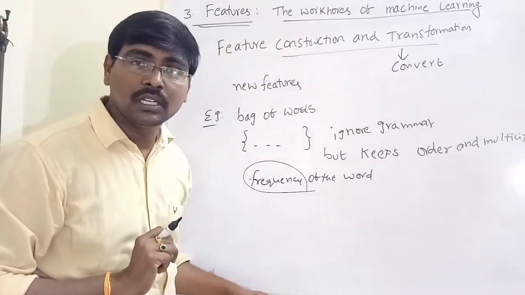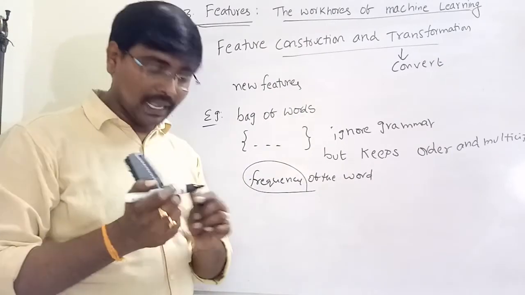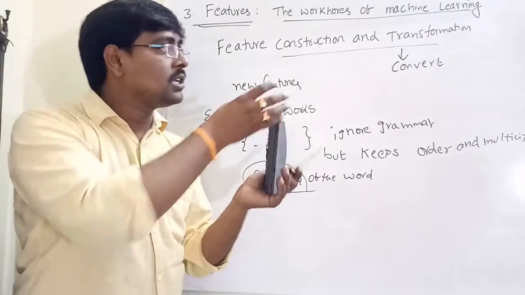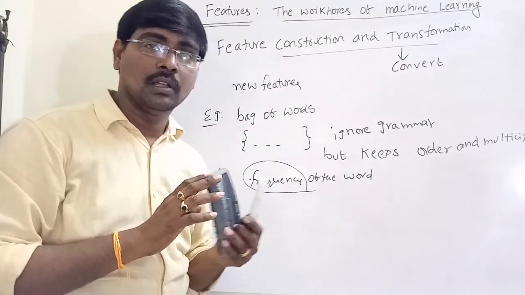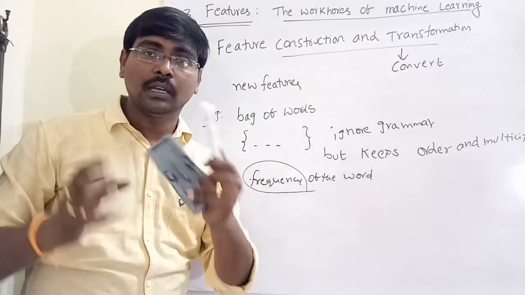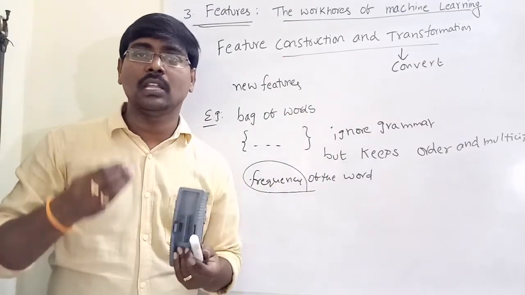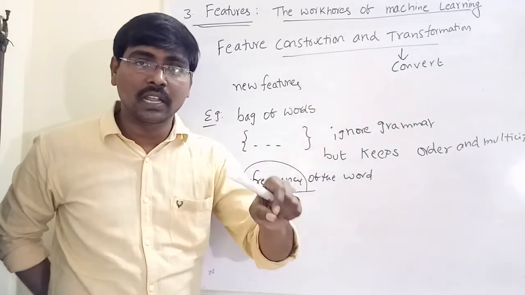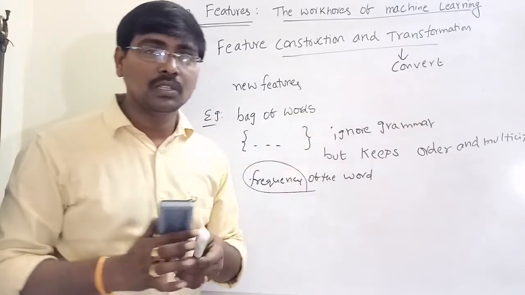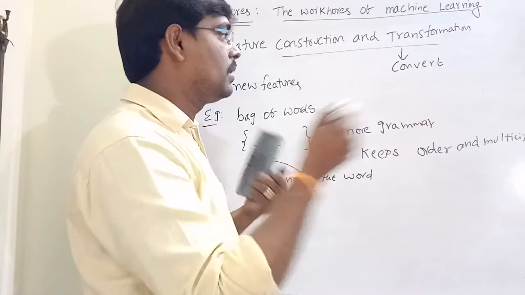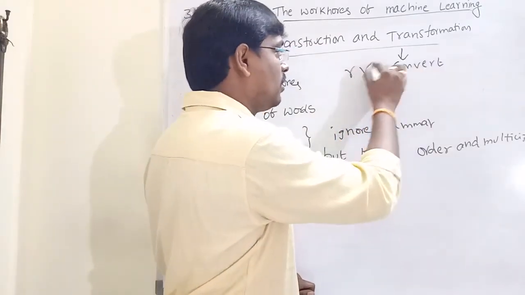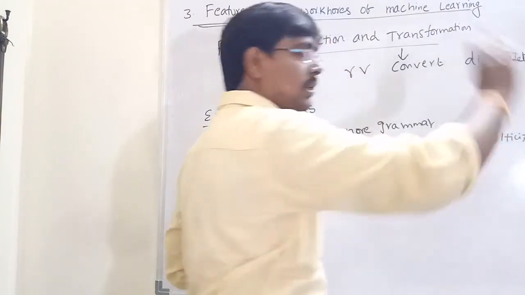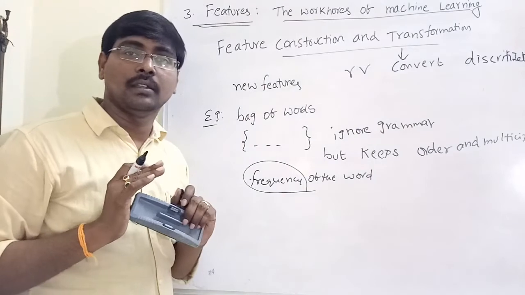That is called feature transformation. For example, real values contain a lot of unnecessary details, so they are converted by discretization, in simple terms converted into binary.